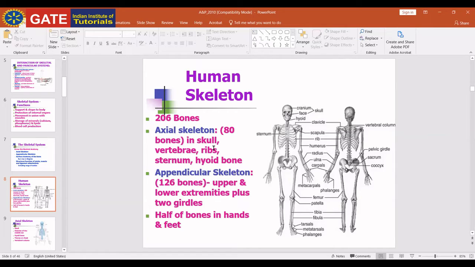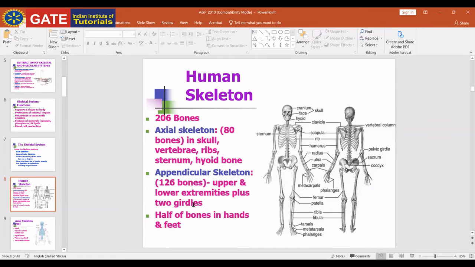Axial skeleton contains 180 bones. Oh, sorry, no, 80 bones. And the appendicular skeleton includes 126 bones. As we know, the human skeleton is an internal skeleton that serves as a framework for the body. As I already told you, there are also fibrous connective tissues like tendons and ligaments.